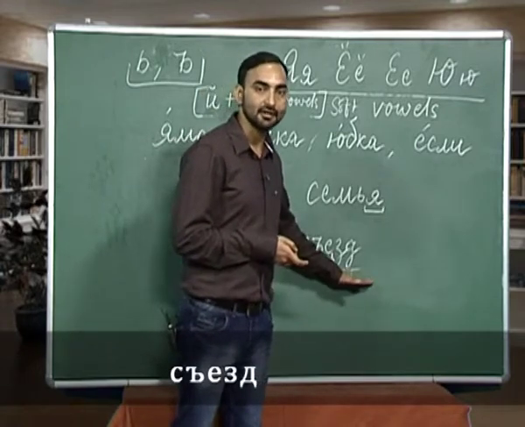Syezd is congress. One important thing about soft vowels is, like we have learned that hard vowels undergo reduction, these soft vowels also undergo the process of reduction whenever they are in an unstressed position. So, I have written some words on the blackboard, and let us understand how this process happens when the soft vowels are in an unstressed position.